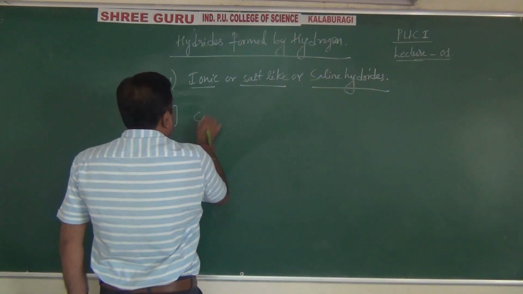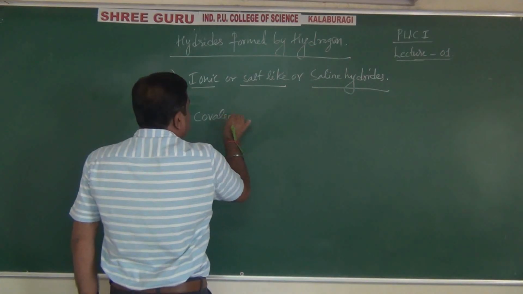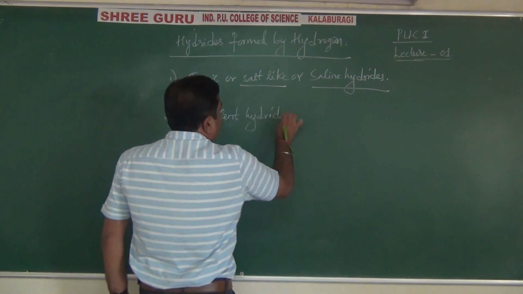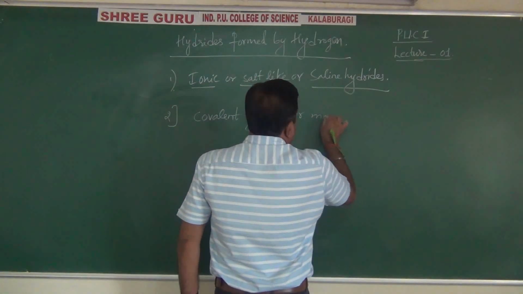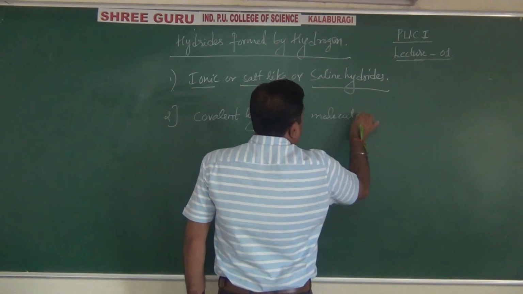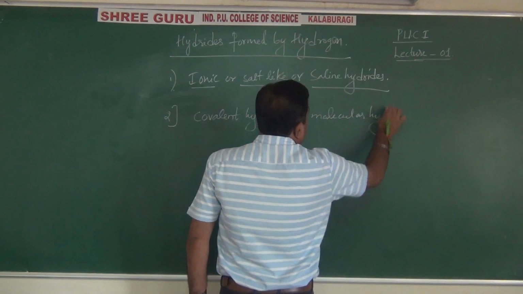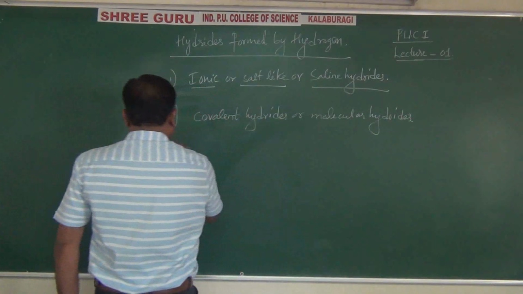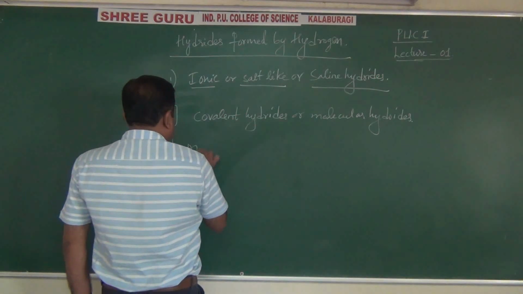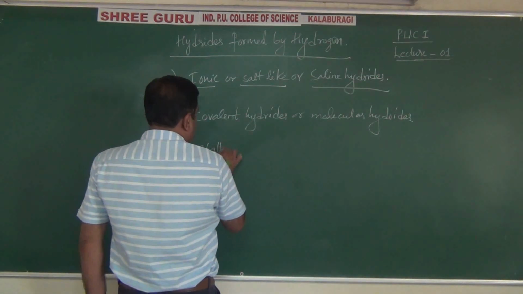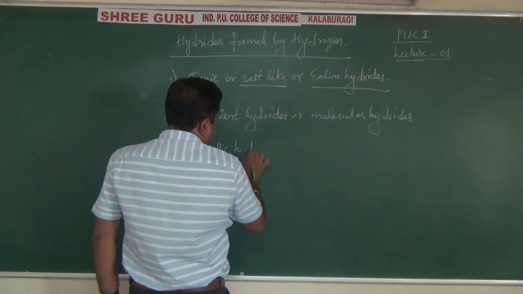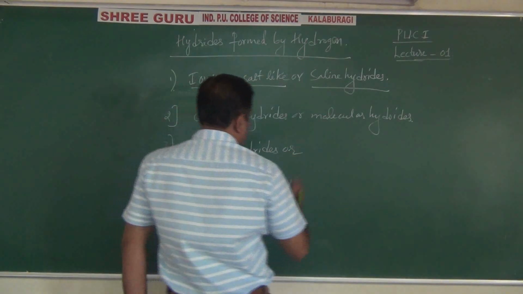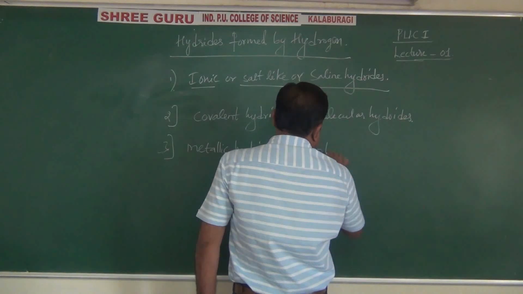Second one, covalent hydrides or molecular hydrides. Then third, metallic hydrides, which are also called interstitial hydrides.